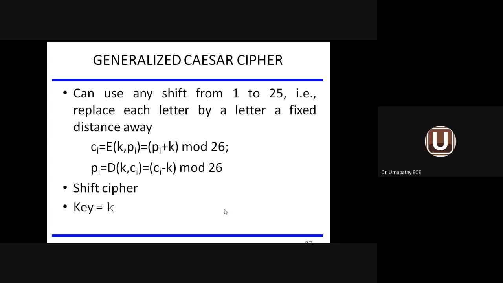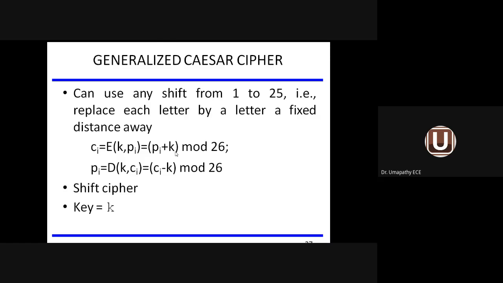So likewise, generalized Caesar cipher. Okay, another cipher is generalized Caesar cipher. You can have the shift from 1 to 25. In the previous case, I was having the shift 3 places away from the alphabet. You can have 4 places away, 5 places, 7 places away from each and every letter. In such a case, we have a lot of combinations. So this cipher is called shift cipher. That is what is mentioned here. Ci equal to Pi plus K. K means the key information.